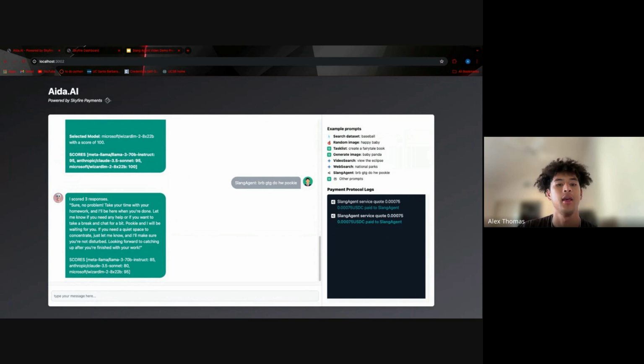In conclusion, what you've just seen is AI agents using Skyfire to manage their balances, pay each other and LLMs autonomously, and turn a profit. We think that this is the future of AI agents, using blockchain as the economic layer for multi-agent collaboration.